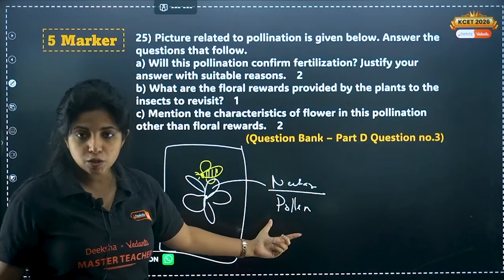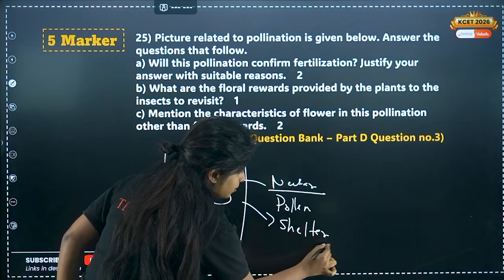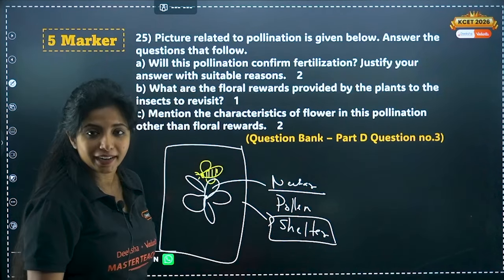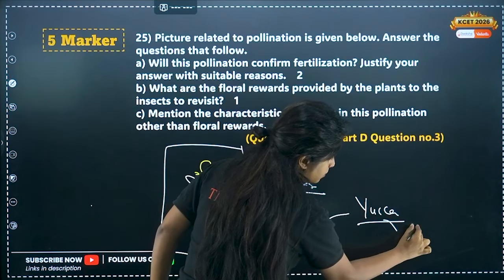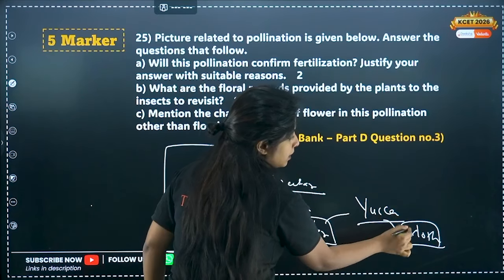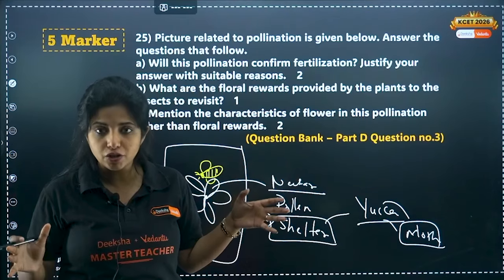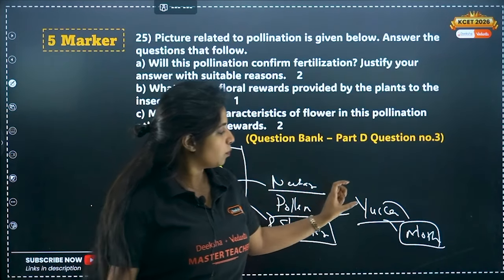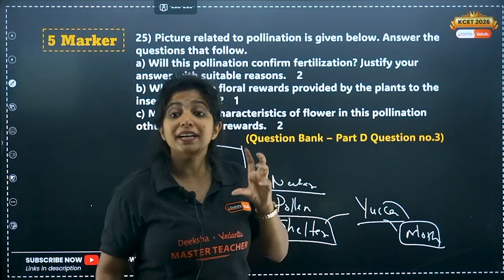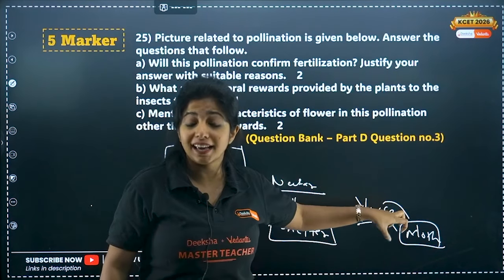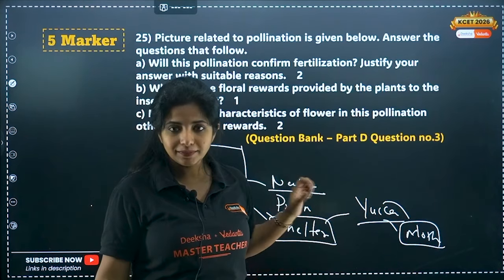So what are the floral rewards? One is nectar, another is pollen, and there is one more thing, that is shelter. You might have seen this in yucca and moth. Yucca is a flower and moth is an insect. Basically they show obligate mutualism. They help each other very much. They cannot live without each other. The moth helps in transfer of the pollen of the yucca plant, and yucca, my dear children, provides a safe space for the moth to lay its eggs inside the ovary. So that's how it works. So there's a shelter aspect there.